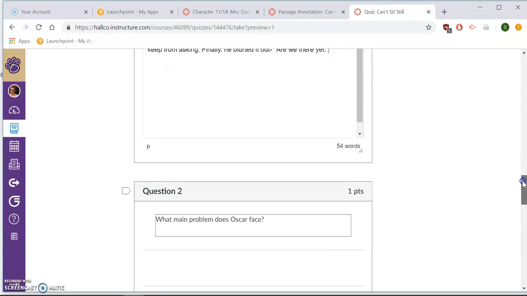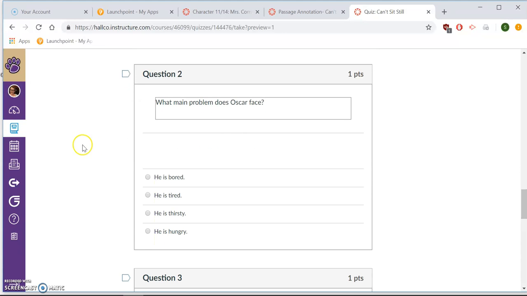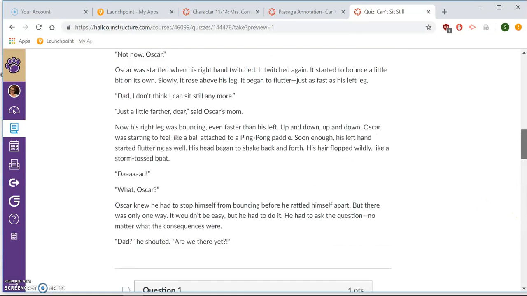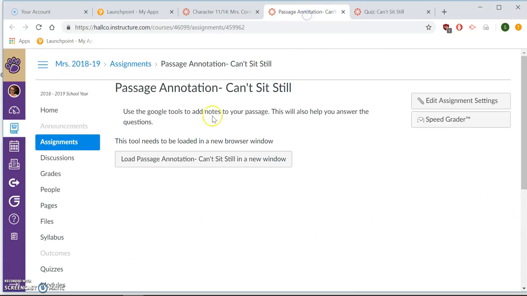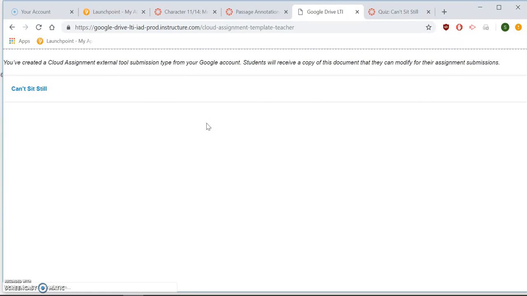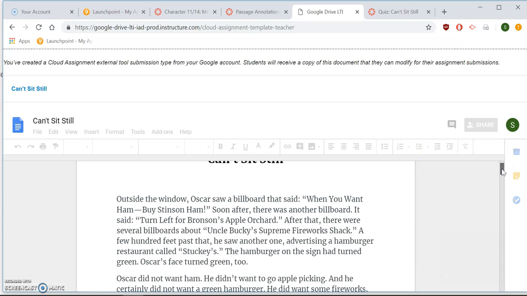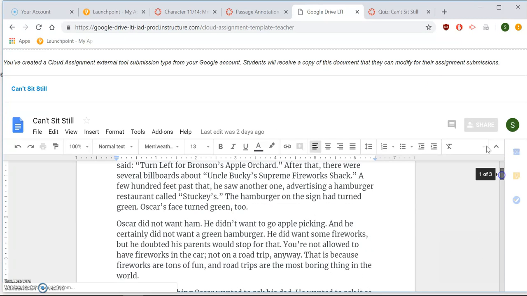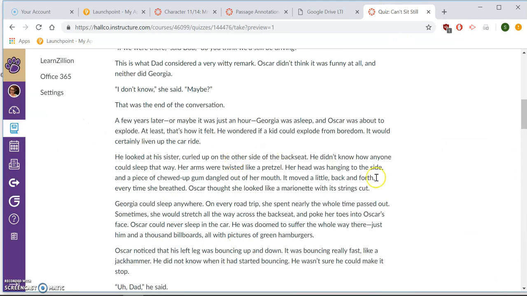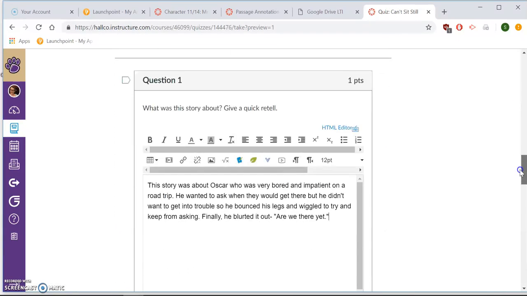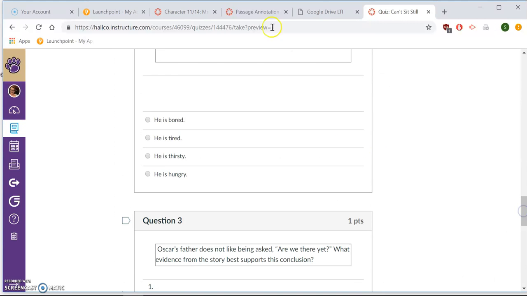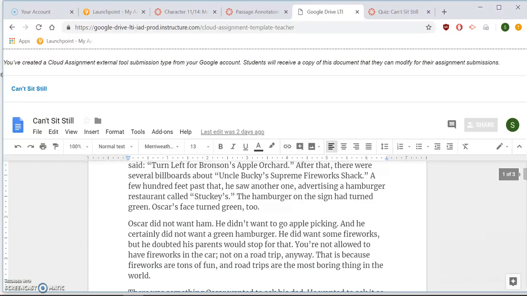So going on, the second thing, what was the main problem that he faced? He was bored, he was tired, he was thirsty, he was hungry. So if I go back into the passage, just like you guys did yesterday, I would look for something that showed that he was bored or tired or whatnot. And since I've read this passage twice through, I really feel like the first answer, that he was bored, supports that the best. So I'm going to go back in and find places how I know that he was bored.